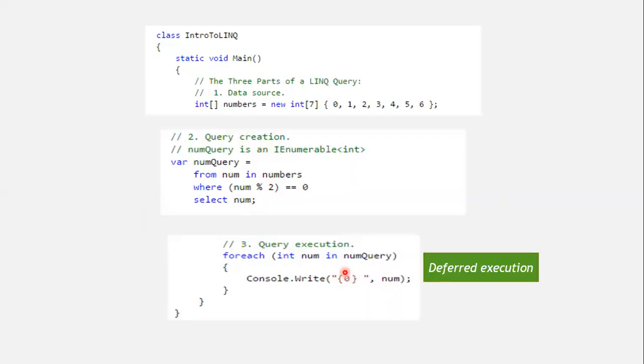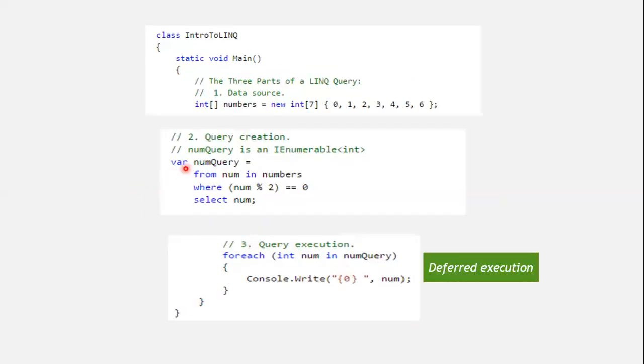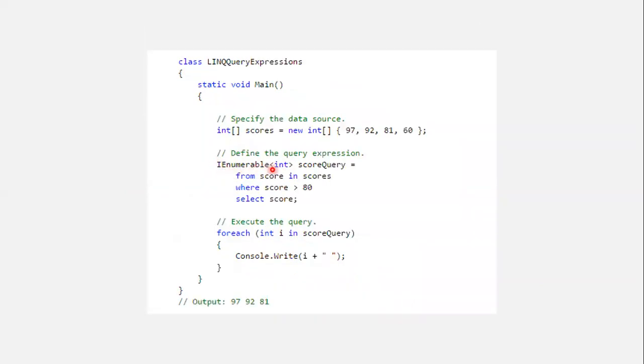Another example of deferred execution again, but this time instead of using the var keyword for the num query, we are using IEnumerable<int>. So you can see IEnumerable is an interface, and int is the data type that we are defining for the value.